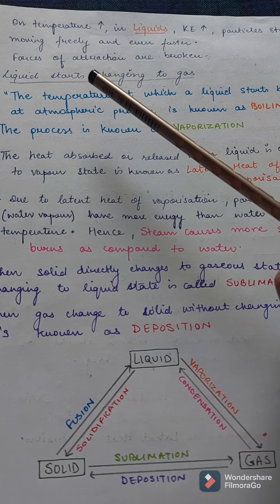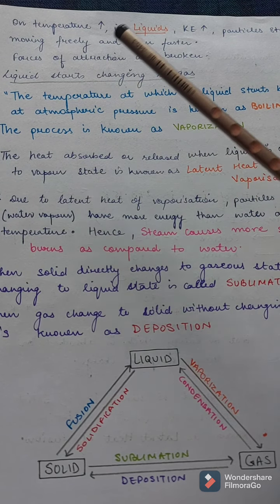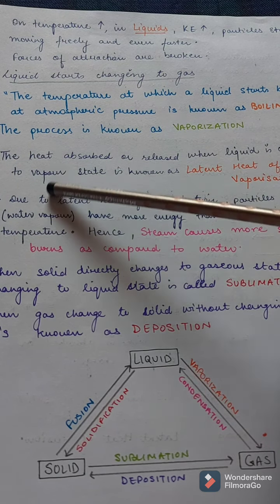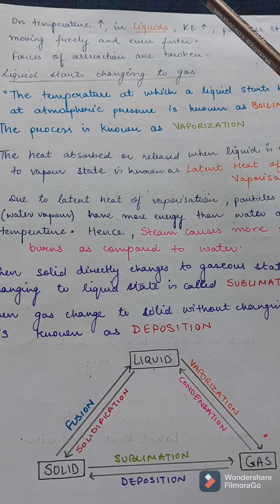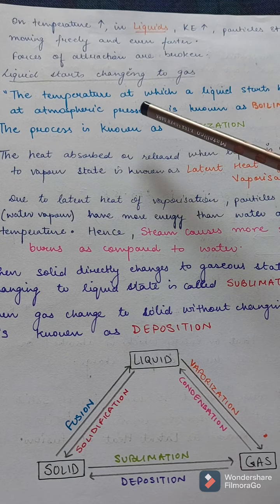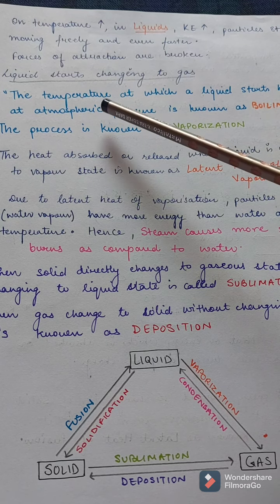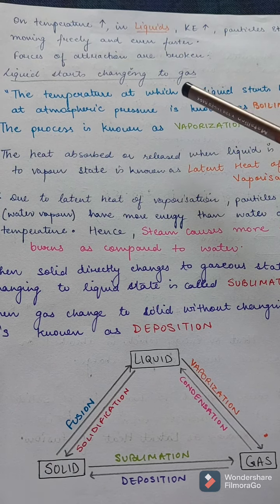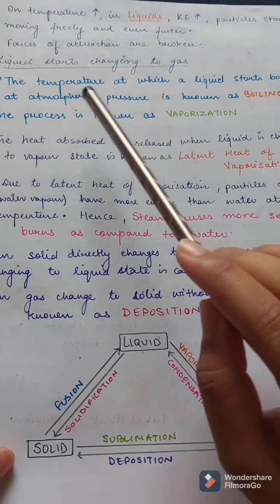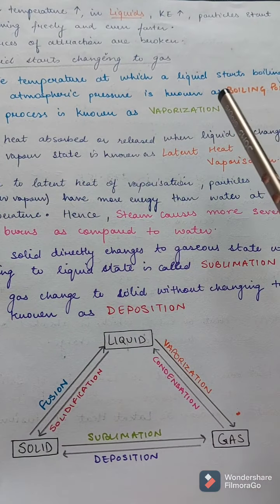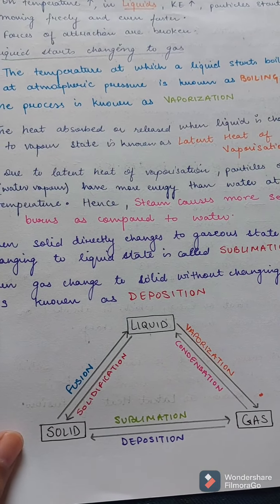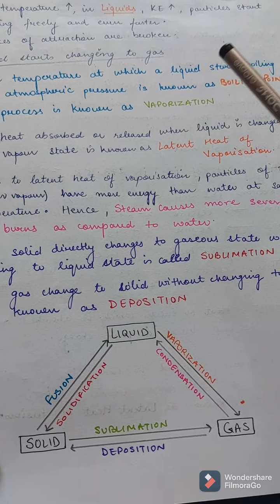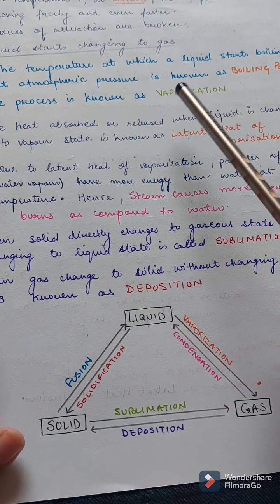This process we generally see in our day-to-day life when we boil water. What do we do when we boil water? Water is a liquid. When we increase the temperature, the kinetic energy increases and we see bubbles. These are the particles when they start moving freely. Ultimately, liquid starts changing to gas when we see the water vapors. So what is the boiling point? The temperature at which a liquid starts boiling at atmospheric pressure is known as its boiling point. And the process of boiling is known as vaporization.